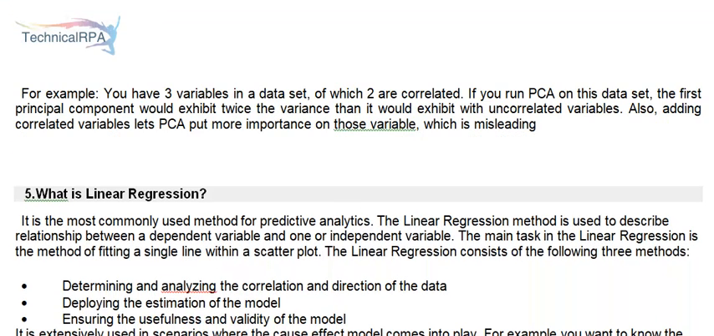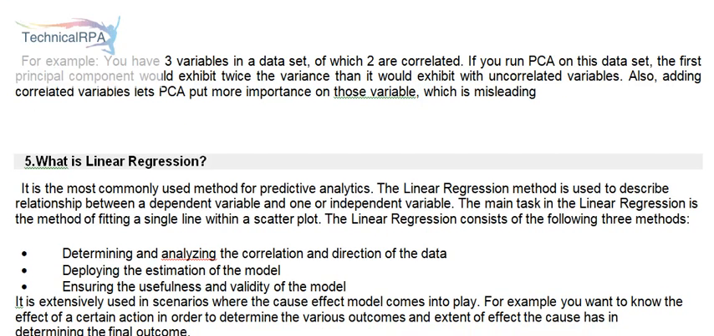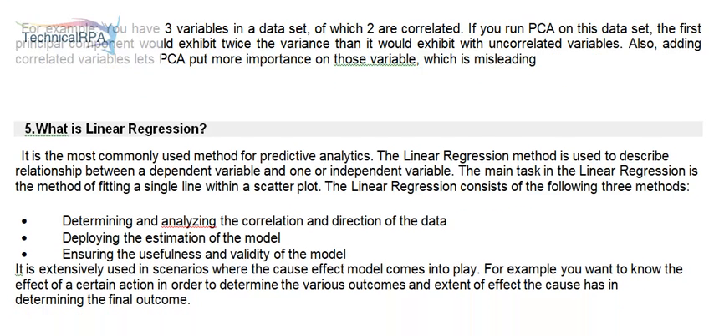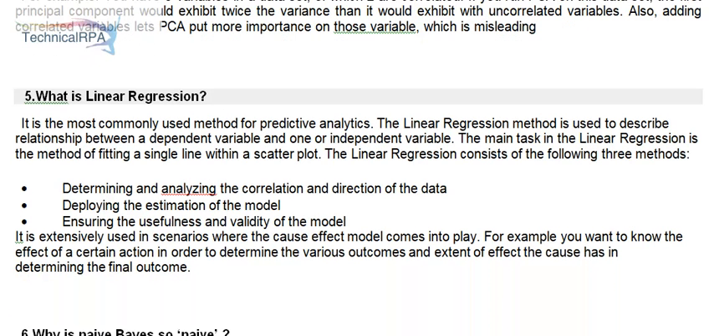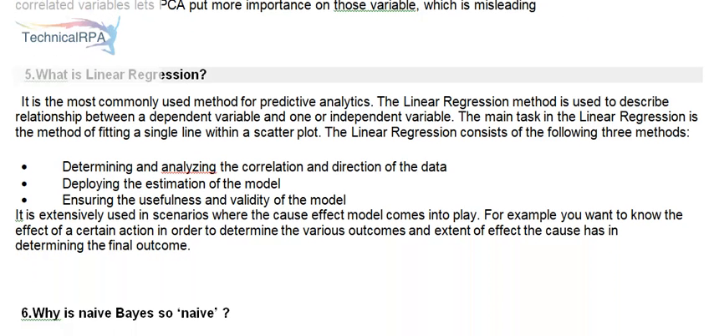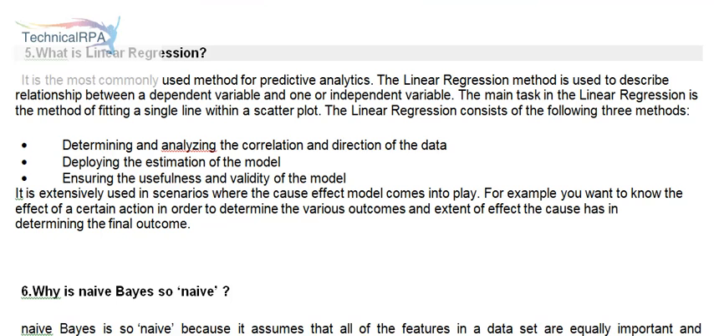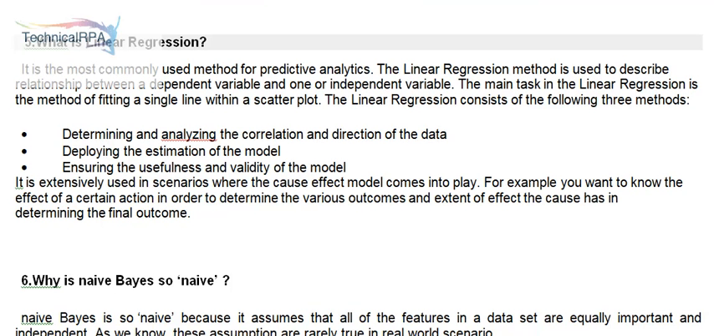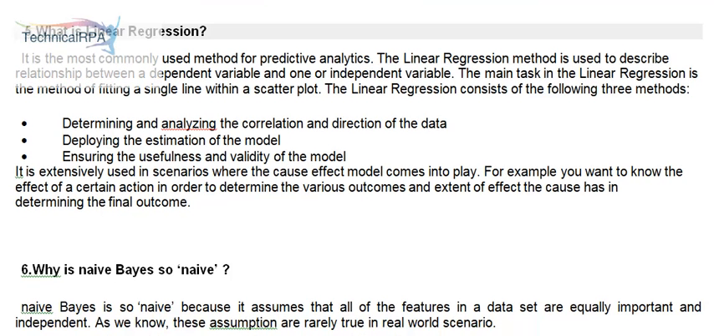5. What is linear regression? It is the most commonly used method for predictive analytics. The linear regression method is used to describe relationship between a dependent variable and one or more independent variables. The main task in linear regression is the method of fitting a single line within a scatter plot. Linear regression consists of the following 3 methods: determining and analyzing the correlation and direction of the data, deploying the estimation of the model, ensuring the usefulness and validity of the model.